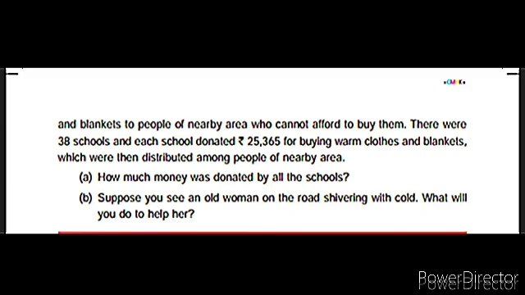There were 38 schools and each school donated rupees 25,365 for buying warm clothes and blankets, which were then distributed among people of nearby area. Question A is, how much money was donated by all the schools? In question B, suppose you see an old woman on the road shivering with cold, what will you do to help her?